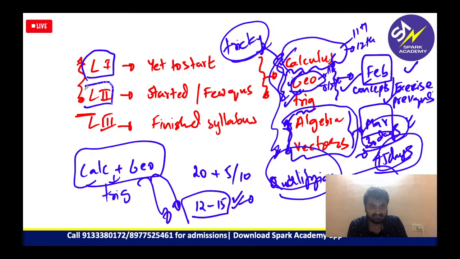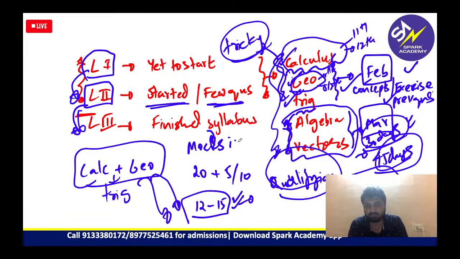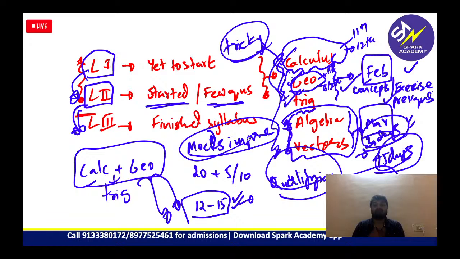When you are at level 2, that means you have achieved some of the basics, so you can slowly start planning for level 3. Level 3 is just about writing mocks, improving your scores, and cracking the exam. So this is about the preparation plan, guys. I hope all of you followed it.